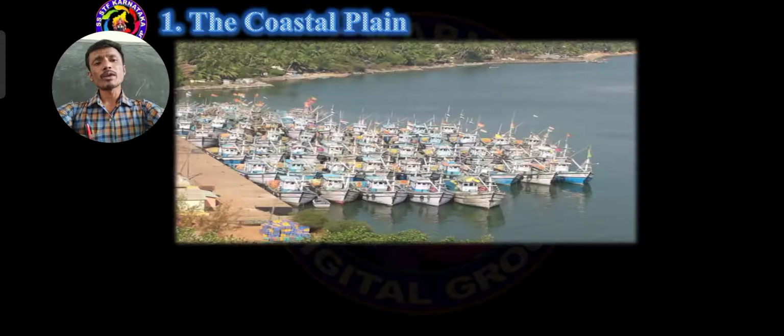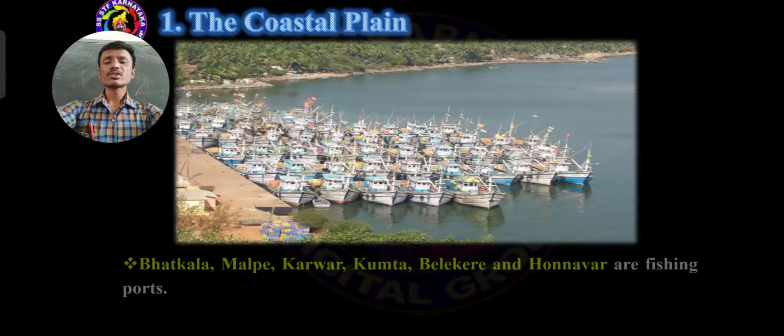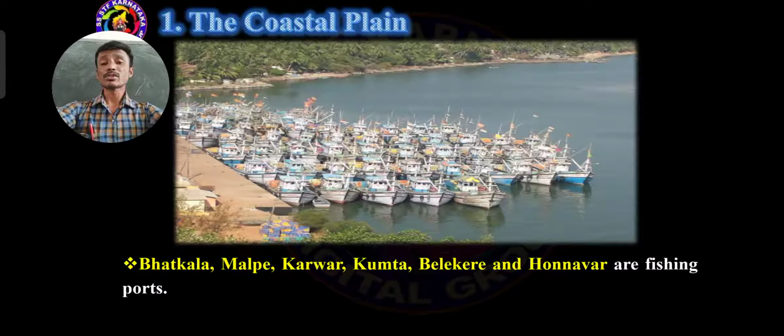Apart from this, different and various types of ports are located along the Karnataka coastline. Such important ports are Bhatkala, Malpe, Karwar, Kumta, Belikere, Honnavara. These are the fishing ports.